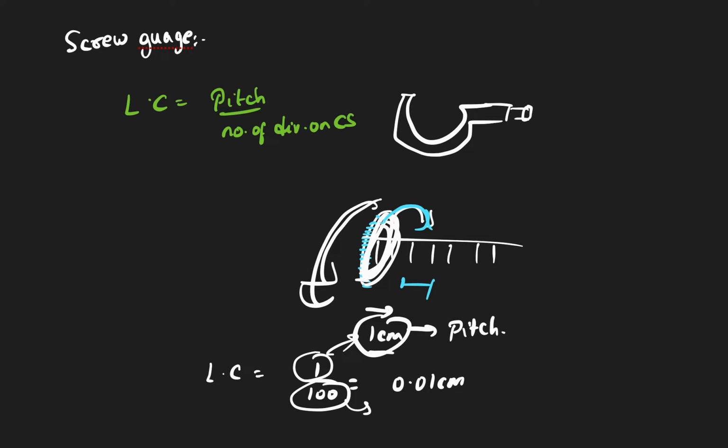And now to take the reading, it's the same. Whatever formula you wrote there, the only difference will be: reading is equal to main scale reading plus circular scale reading into least count. That is the formula. So let's see some questions, you will be able to understand better. We'll do one or two questions and then wind up, and we will do more questions later on some other day, but the concept should be clear.